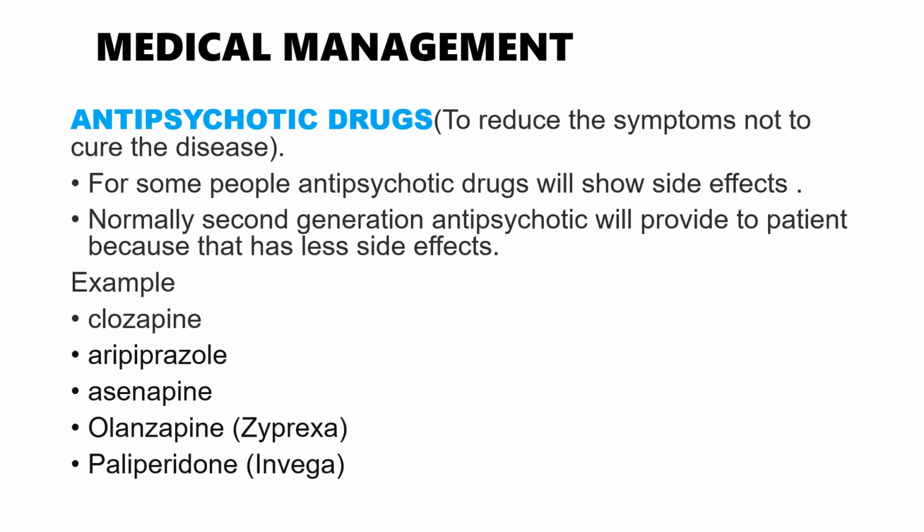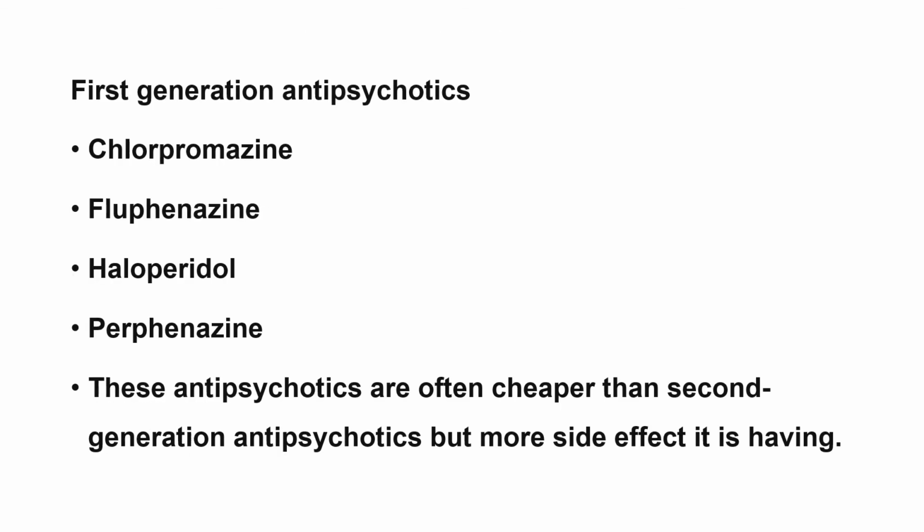Examples are clozapine, aripiprazole, olanzapine, etc. These second generation antipsychotic drugs are mainly prescribed for schizophrenic patients.